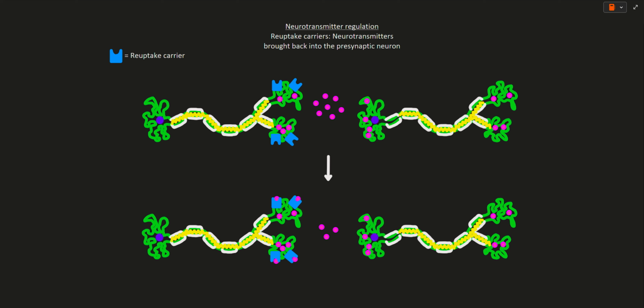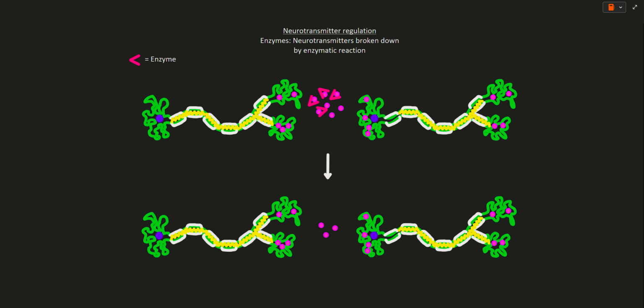The first is using a reuptake carrier. Reuptake carriers bring neurotransmitters that were released into the synaptic cleft back into the presynaptic neuron. Here you can see reuptake carriers decreasing the number of neurotransmitters in the synaptic cleft.